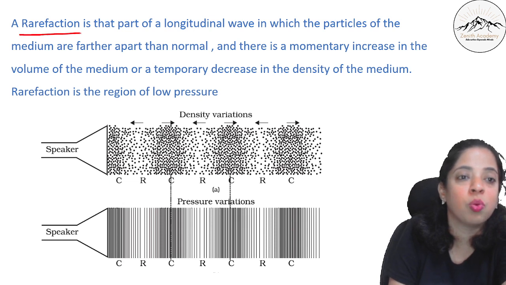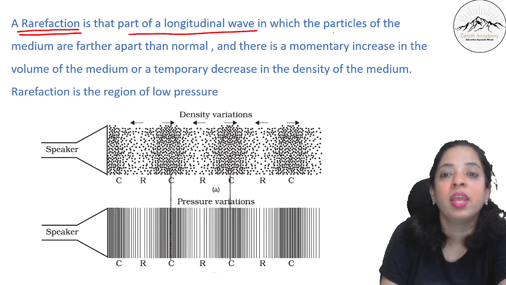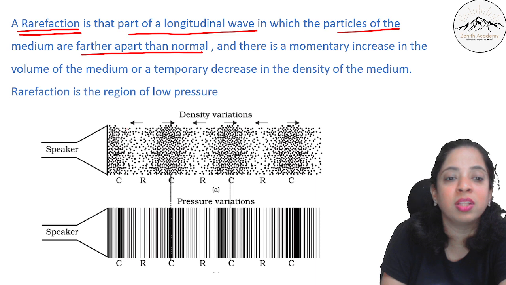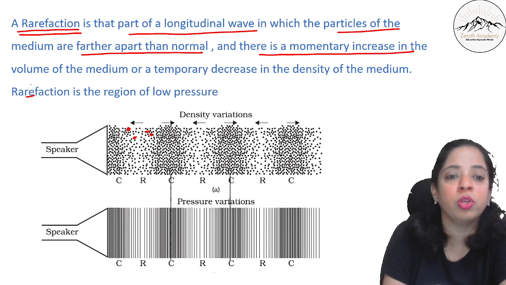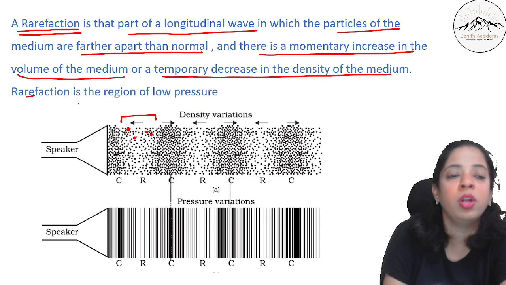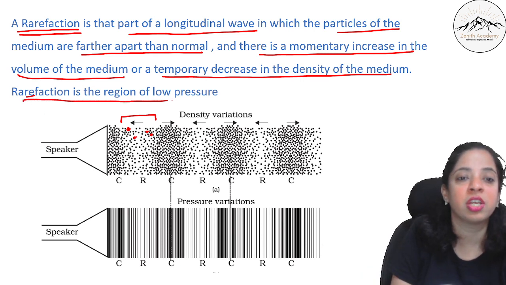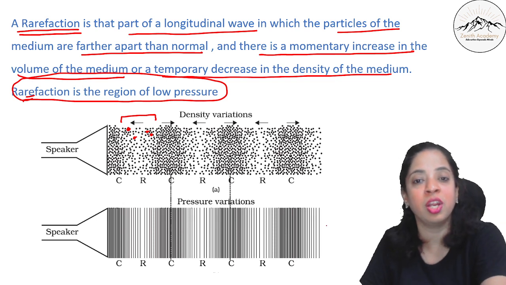Now a rarefaction. What is a rarefaction? A rarefaction is that part of the longitudinal wave in which the particles of the medium are farther apart than normal. And there is a temporary increase in the volume. You can see there is an increase in the volume, or a temporary decrease in the density. Now they are farther apart, the particles. So rarefaction is a region of low pressure. I hope this is clear, compression and rarefaction.